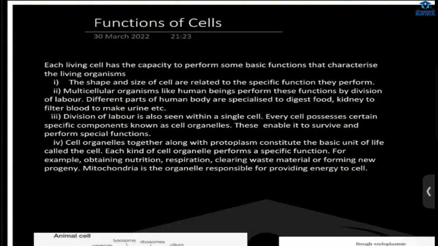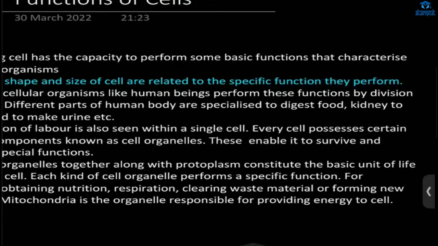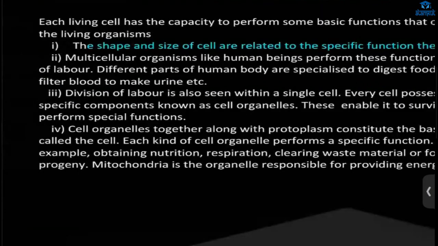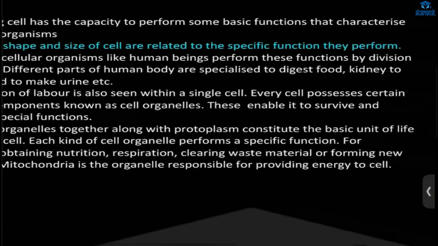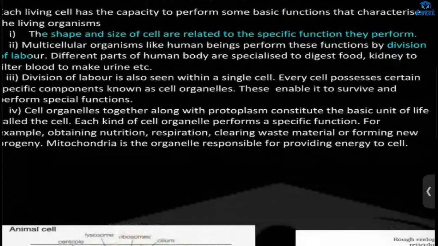Next we have function of cells. One thing is that the shape and the size of cells are related to the specific function they perform. According to the shape and the size, the cells will perform the specific function. And multicellular organisms like humans perform these functions by division of labor. That means different parts of cells perform different functions. Some perform, like the digestive system, the digestion of food, the breakdown of food.